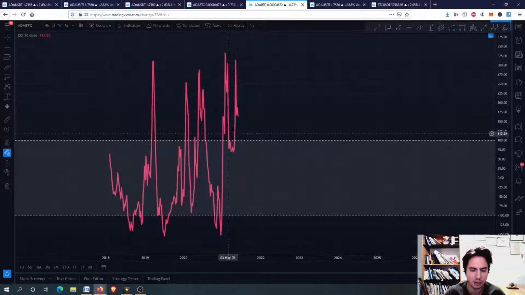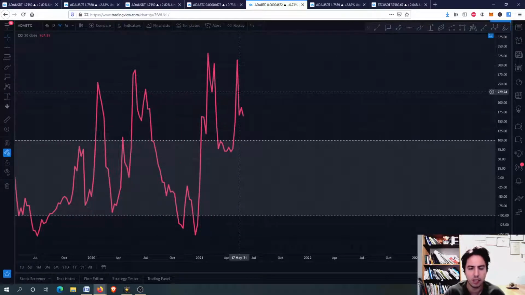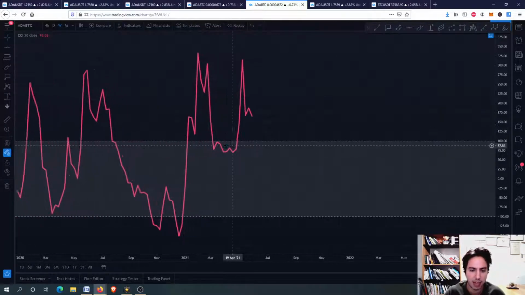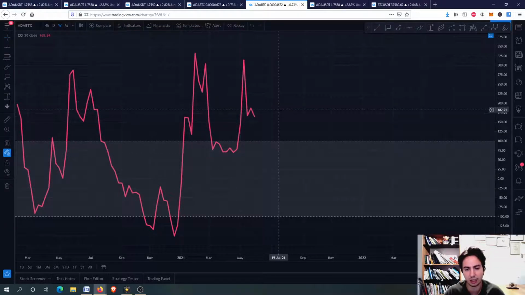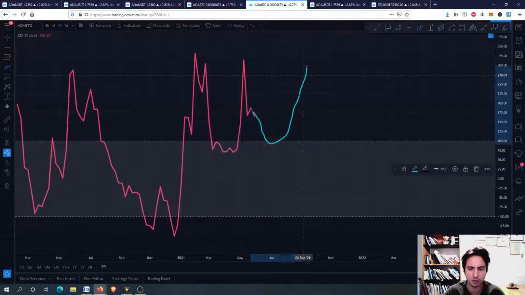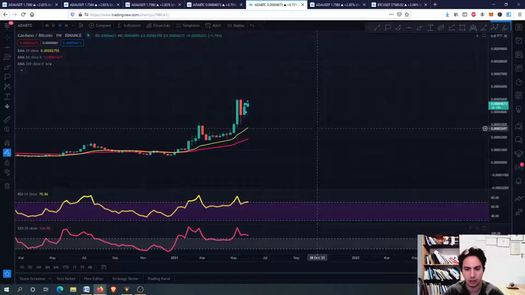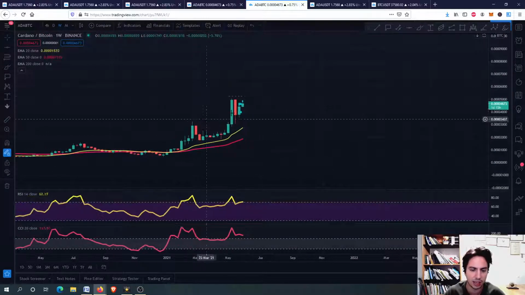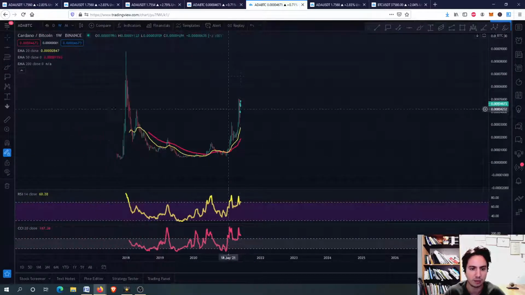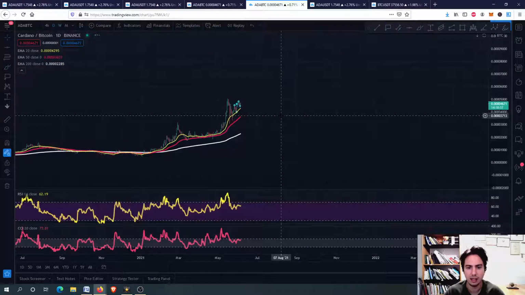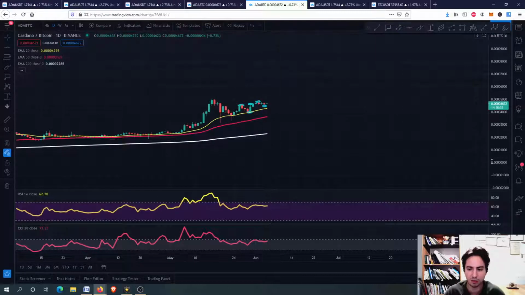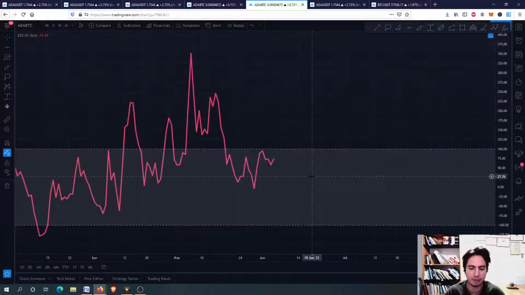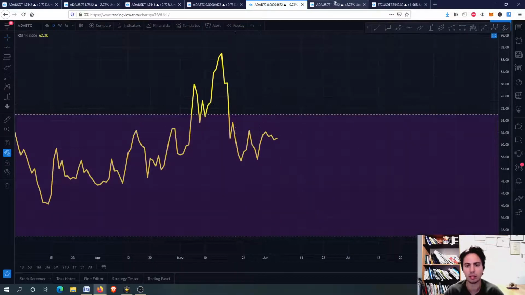But guys, when we are on an impulsive wave, we have seen this multiple times. The lowest commodity channel index might be at 69.70 and then we are going upwards. So here, if we go downwards a little bit for the future, we will go upwards again. You can see that we are having higher lows, higher highs, and we have room to grow. According to historical data, on the daily frame, we are looking extremely good. The 20-day MA is above the 50-day MA, and we don't have an overbought situation at all for Cardano ADA.